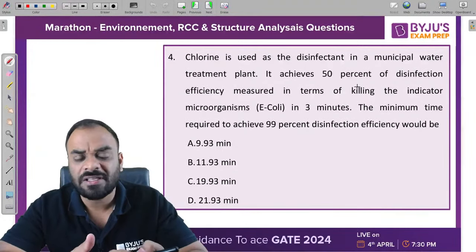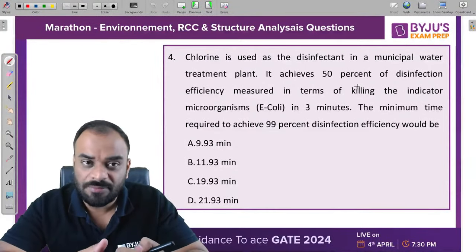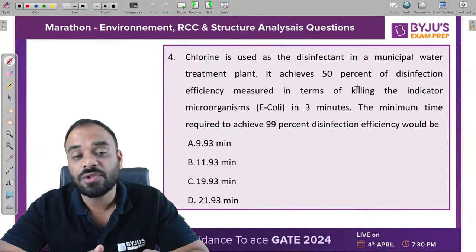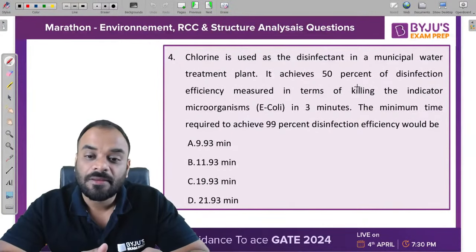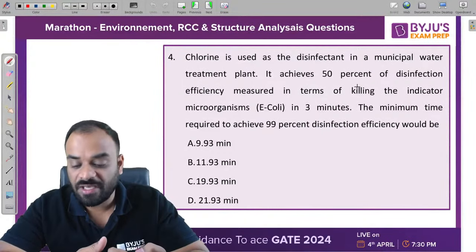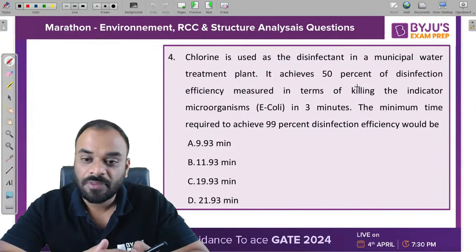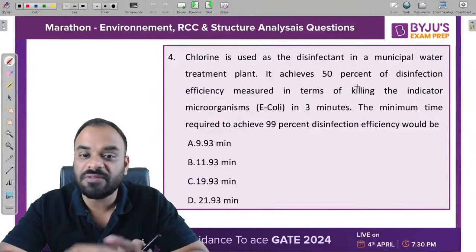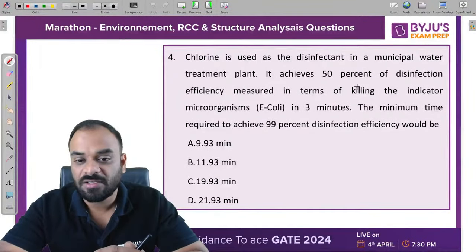You know that E. coli microorganism is an indicator microorganism. These are not pathogenic in nature, right? Now the 50% efficiency we are able to achieve in 3 minutes. You need to tell me what should be the minimum time which is required to achieve 99% efficiency for the